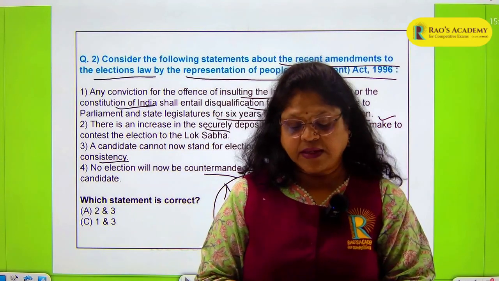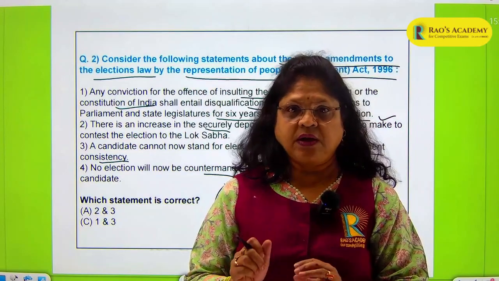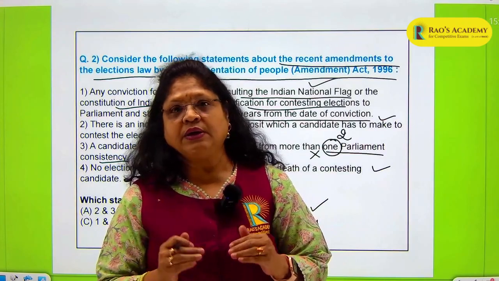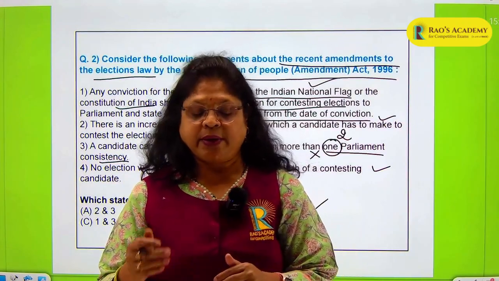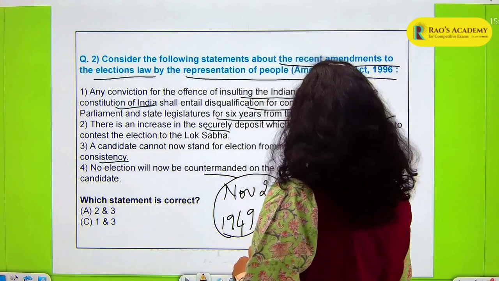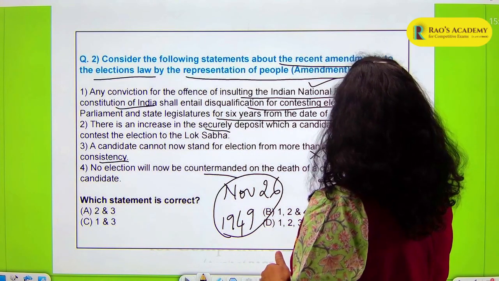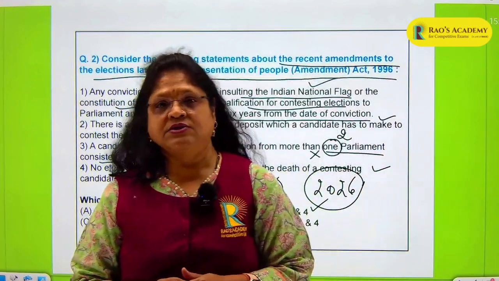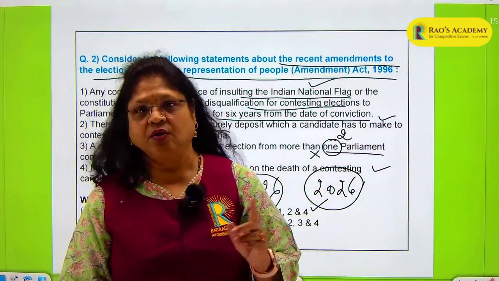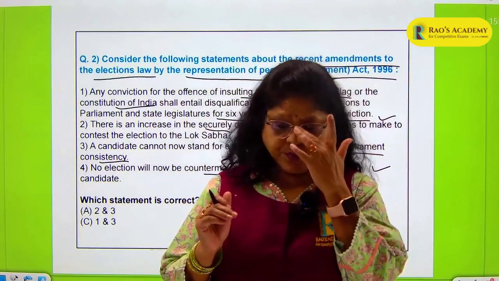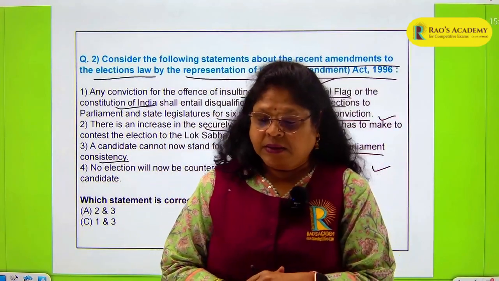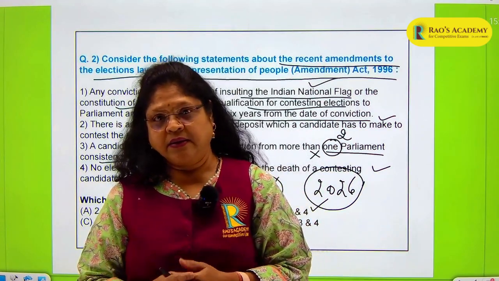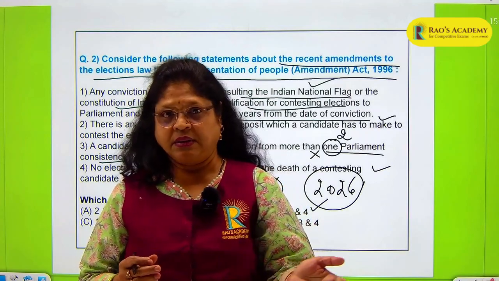So the last delimitation was done in 2001, after the 2001 census, and Parliament has amended that there should be no delimitation up to the year 2026. Up to the year 2026, there will be no delimitation of constituencies, and the last delimitation was done on the basis of the census of 2001.